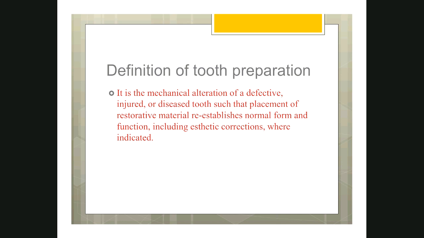To explain this definition, I want to divide it into 2 parts. The first part is the mechanical alteration of a defective, injured or diseased tooth. So what do we mean by defective? Defective is where by development itself there is some defect, by genetic. If it is injured, that means by traumatic injury or because of bacterial infection, that is your dental caries.